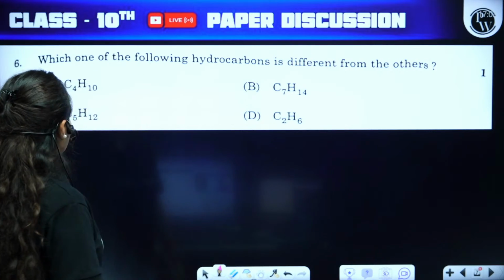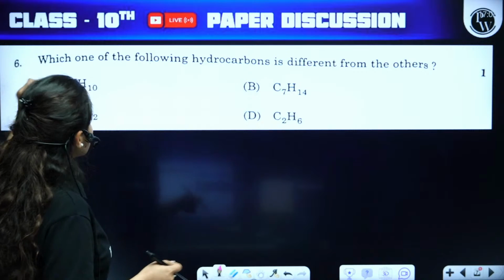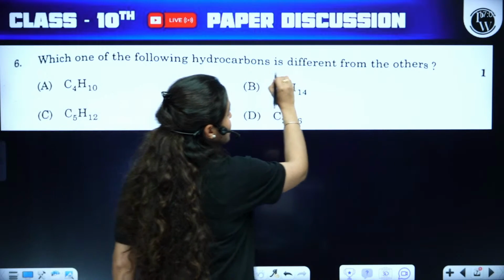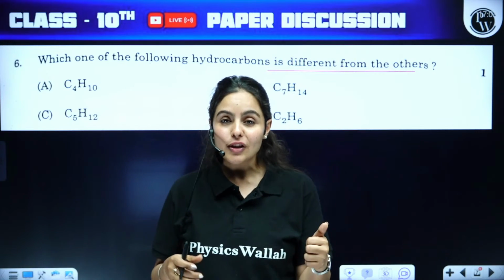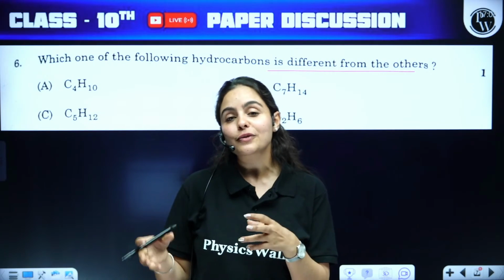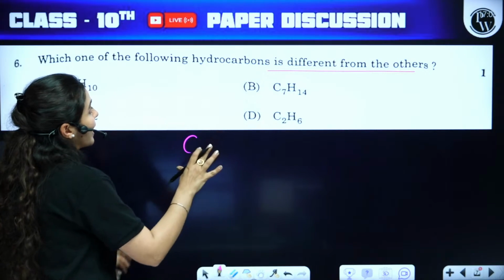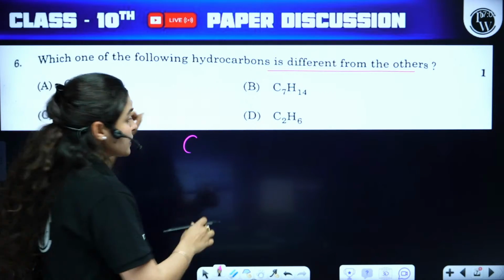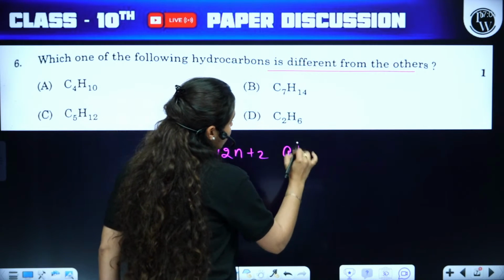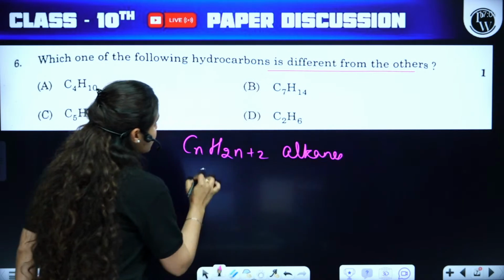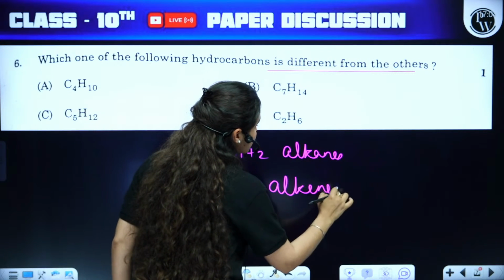Moving to our next question, which is again question number 6, but of a different set. Which one of the following hydrocarbons is different from others? You have learned hydrocarbon types, saturated and unsaturated, and based upon that, alkanes, alkenes, and alkynes. So you have a way to identify which of these is different. You can use CnH2n+2 for alkanes, CnH2n for alkenes, whereas CnH2n-2 for alkynes.